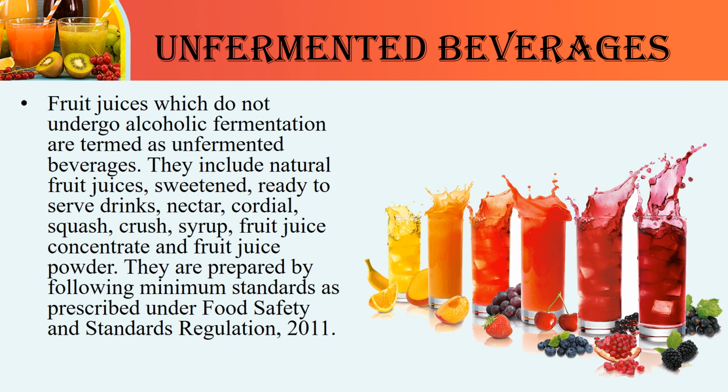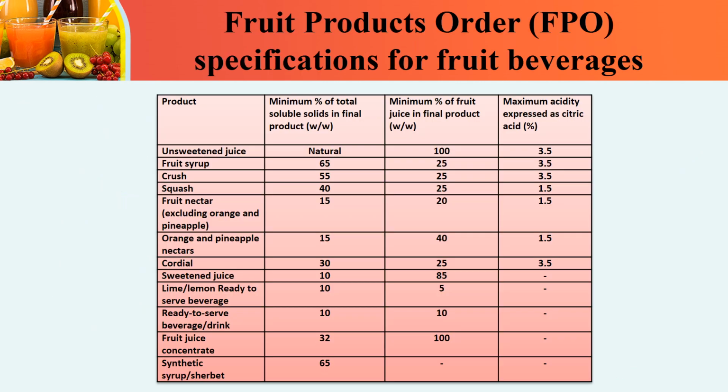They are prepared by following the minimum standards as prescribed under the Food Safety and Standards Regulation 2011. Fruit Product Order, FPO, specification for fruit beverages. In this table, we see the product, minimum percentage of total soluble solids (TSS) in the final product, minimum percentage of fruit juice in the final product, and maximum acidity expressed as citric acid. We see some of them.